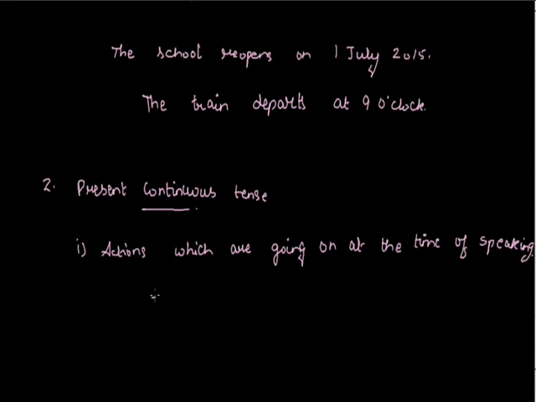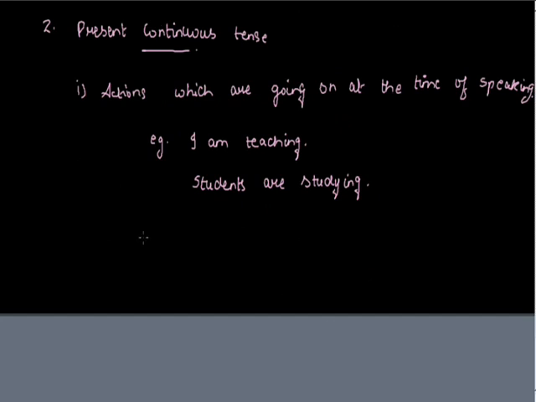For example, I am teaching, students are studying. So present continuous tense is used to define those actions which are going on at the time of speaking.